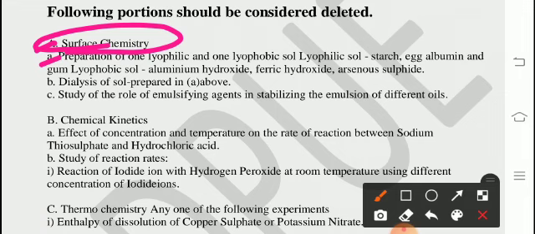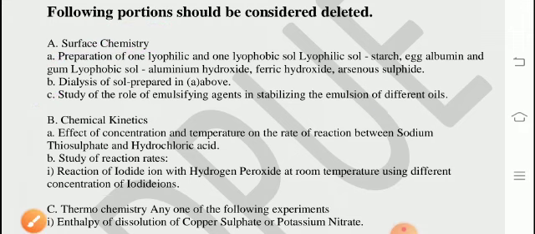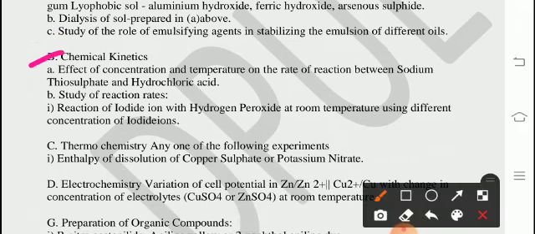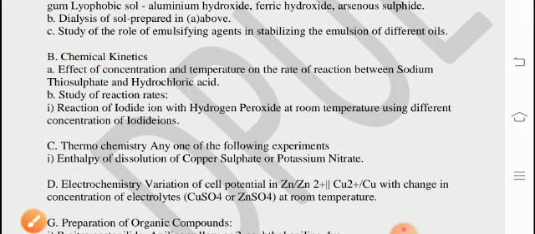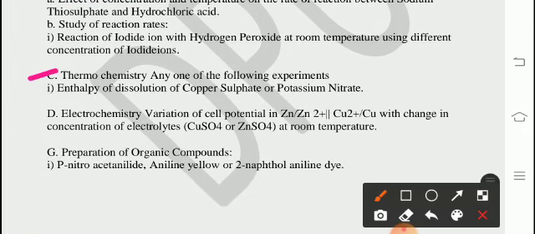Lyophobic sol: aluminium hydroxide, ferric hydroxide, arsenious sulphide. B. Dialysis of sol prepared above. Study of role of emulsifying agents in stabilizing the emulsion of different oils. C. Chemical kinetics. C. Thermochemical, any one of the following experiments.